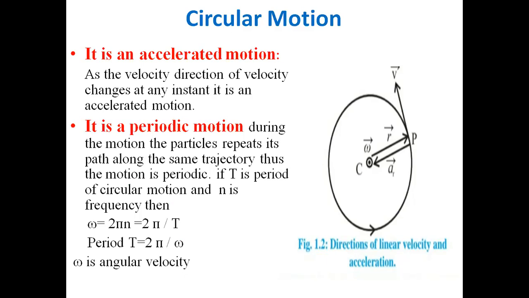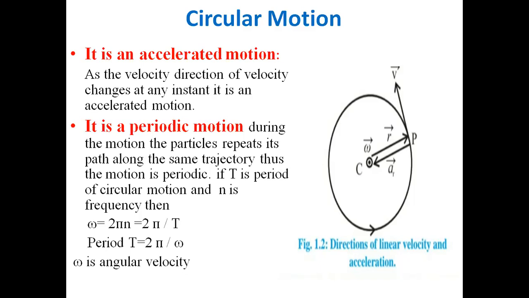What is meant by accelerated motion? As the direction of velocity changes at any instant, it is an accelerated motion. When the velocity of any particle changes at any instant, we can call that motion accelerated motion. In circular motion, what happens with the particle? All particles revolve around the circular path, changing their direction of velocity at each and every point. So the direction of velocity is changing, then acceleration is there. So circular motion is referred to as accelerated motion.